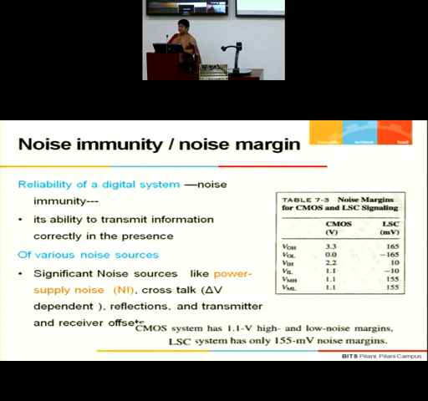But one thing to be understood here is that noise immunity is different from noise margins. What we are actually interested in is noise immunity. And having a larger noise margin does not guarantee a larger noise immunity. This is what we are going to see now.